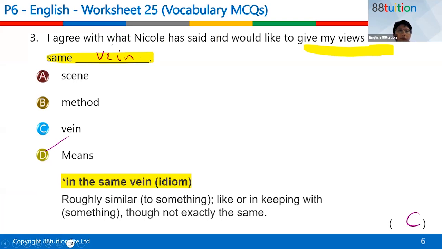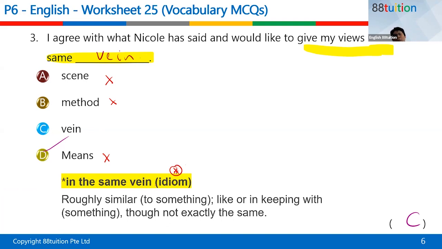This one: "I agree with Nicole, with what Nicole has said, and would like to give my views in the same vein." It's not "in the same scene." It cannot be in the same scene, because scene is something that you see, right? Same method, same means, cannot. So what does "in the same vein" mean? It's an idiom. Just take note of this.